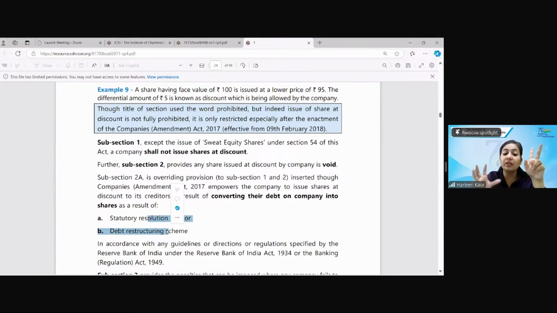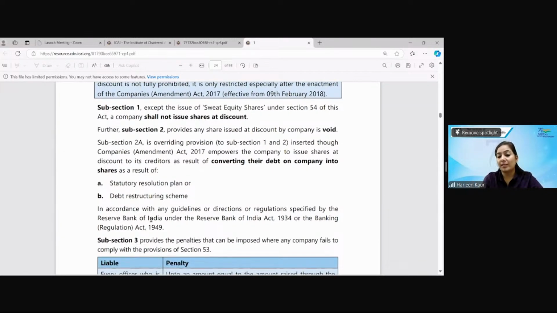That debt is not being received. The company is in cash crunch. The debt restructuring scheme is being adopted by the company. They can convert the company's debt into shares. Or there is a statutory resolution plan according to the guidelines given by the RBI. Following that, this kind of conversion can be made, then the shares can be issued at discount. Okay, so exceptions can be asked in the exam. What are the exceptions where the shares can be issued at discount? Number one, sweat equity shares. Number two, converting the creditors' debt into shares under the debt restructuring scheme or statutory compliance as per the RBI. Simple.